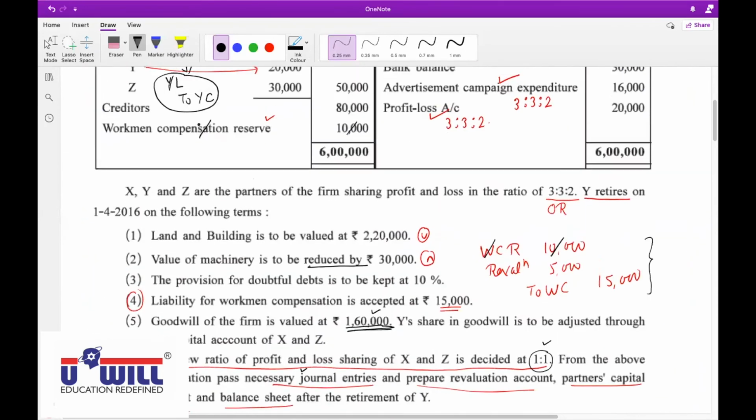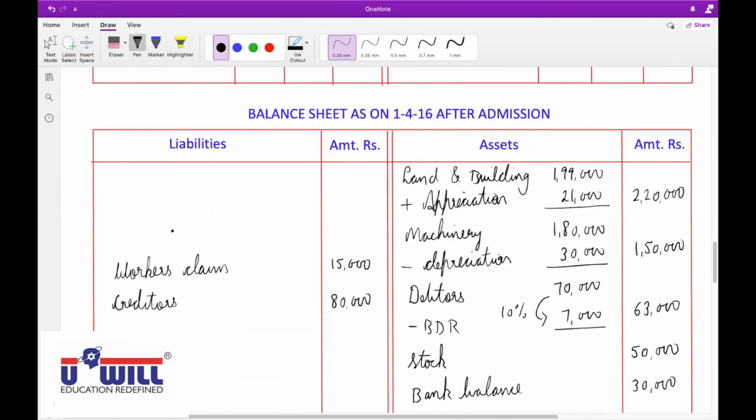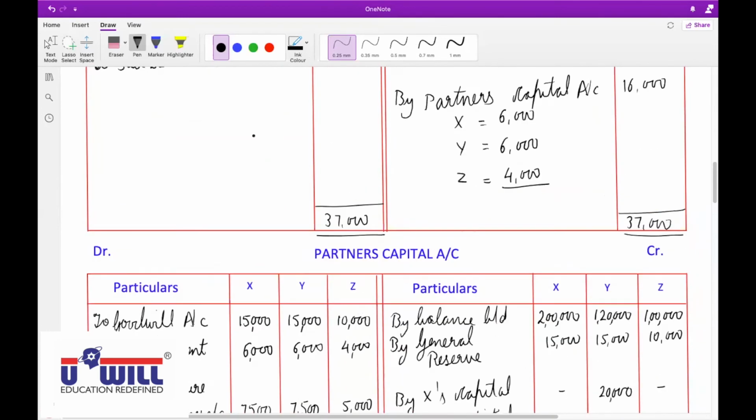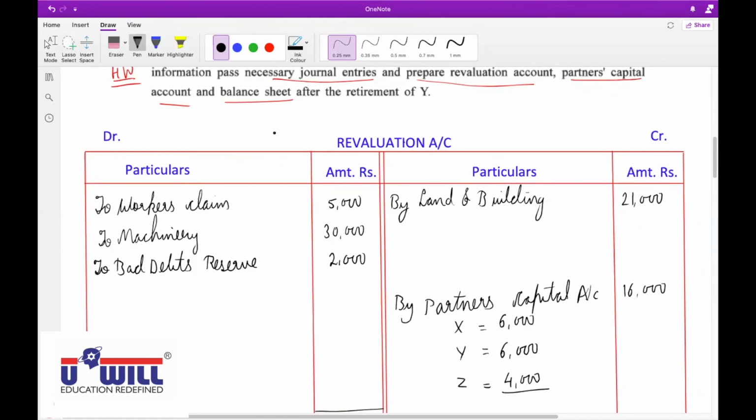Z's loan will come on the liability side. Yes, 30,000. All of you write down Z's loan also on the liability side, 30,000. Y's loan was transferred to Y's capital account, but Z's loan of 30,000 will come on the liability side.